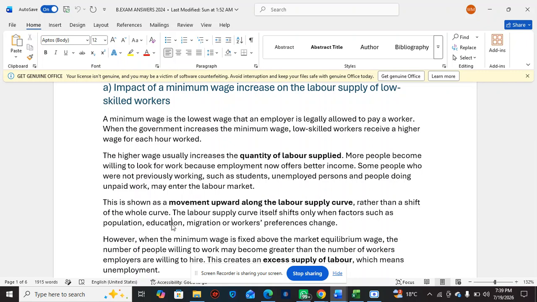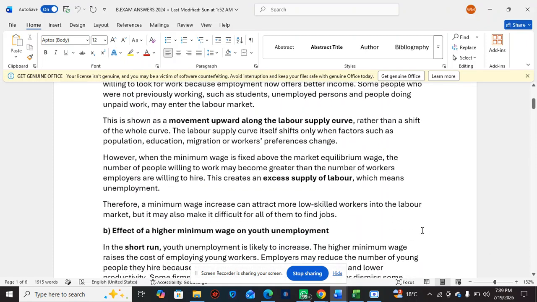Remember, every year people are graduating. Those people who graduate are entering the labor market, so the supply of labor is basically increasing. Even migration of workers: if workers come in from other countries, especially for low skilled jobs, the labor supply is going to increase more because there are a lot of people who are willing to work. So as you can see, however, the minimum wage is fixed above the market equilibrium wage,